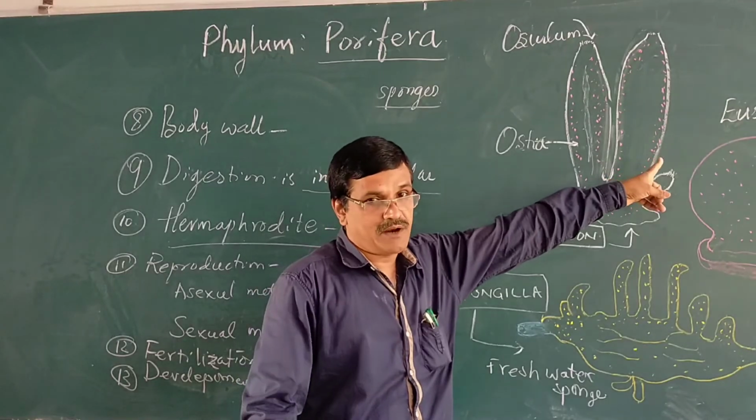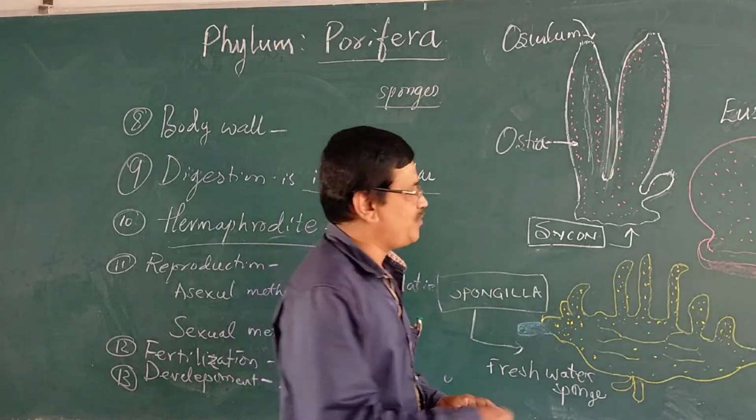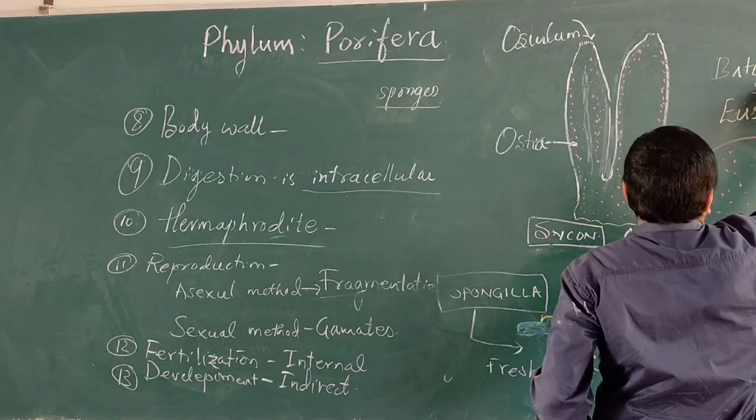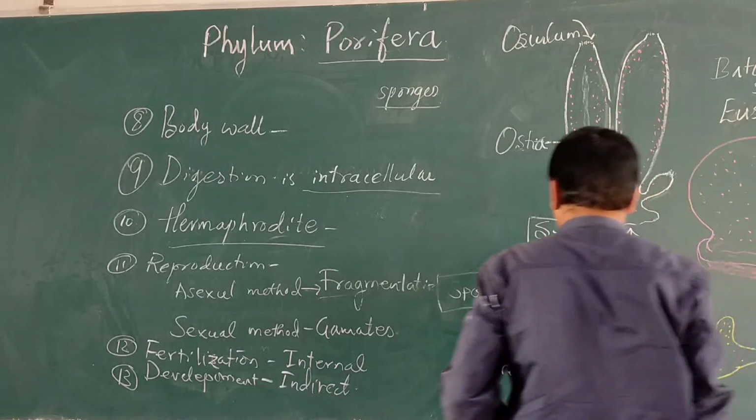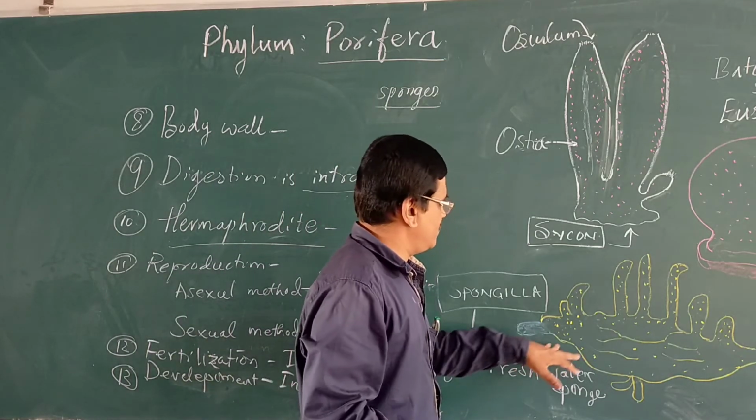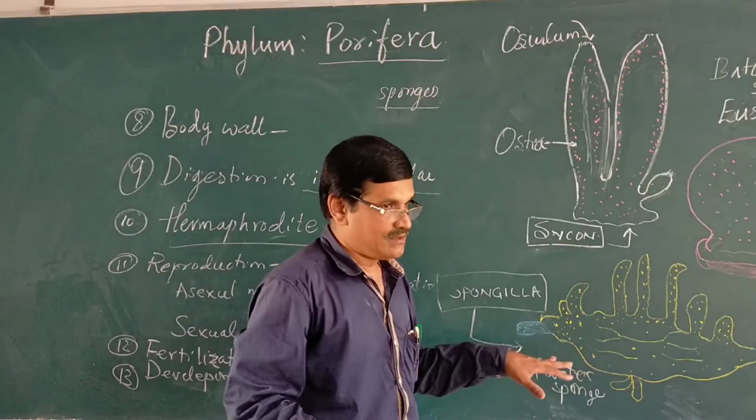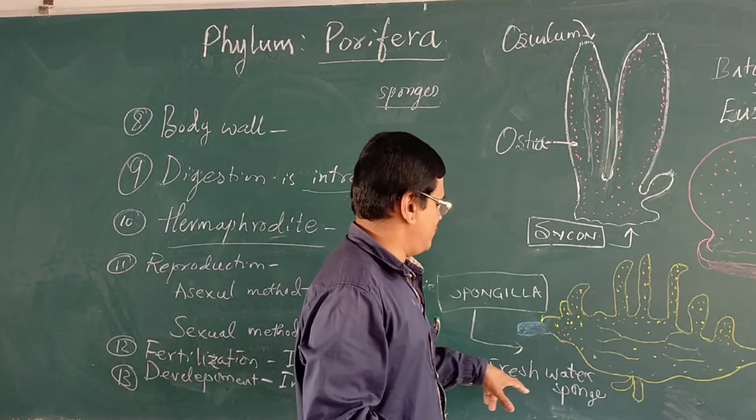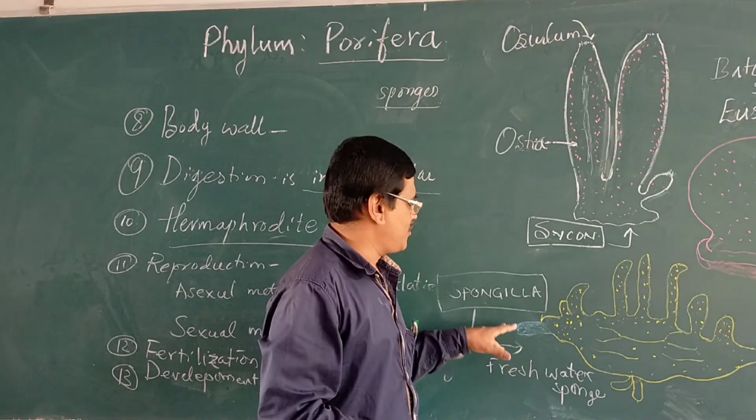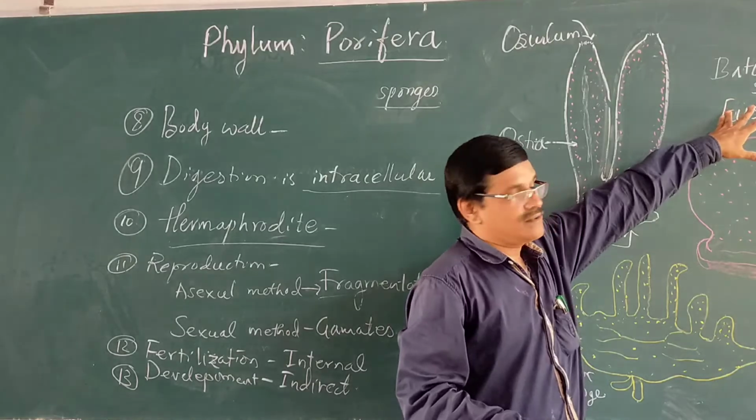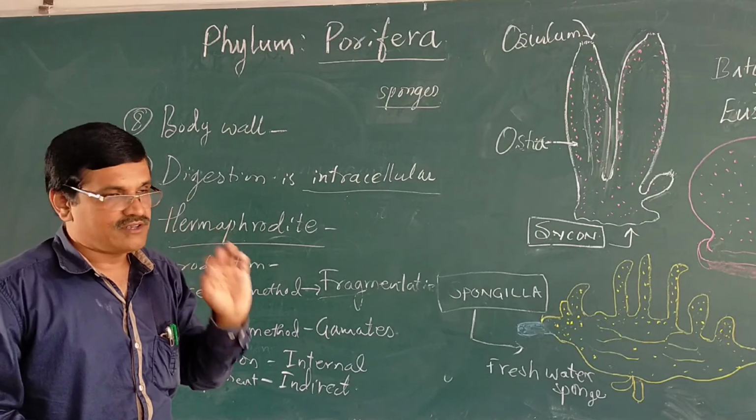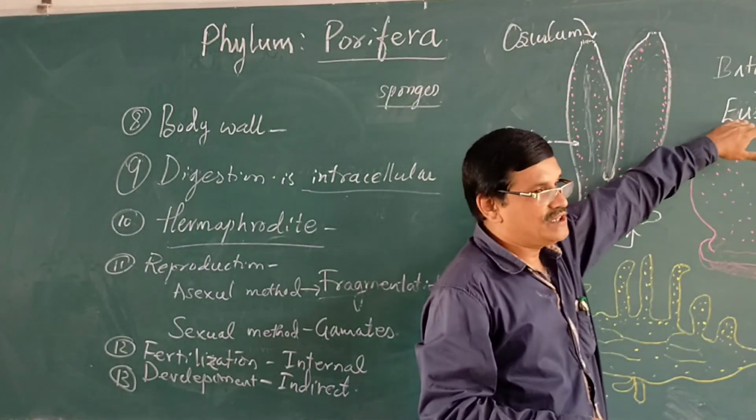And Euspongia is known as bath sponge. So these two points you have to remember always. Sometimes a question may be asked in your examination: give an example of a freshwater sponge. Then you have to write Spongilla. Mention the name of a bath sponge. Then you have to write Euspongia.